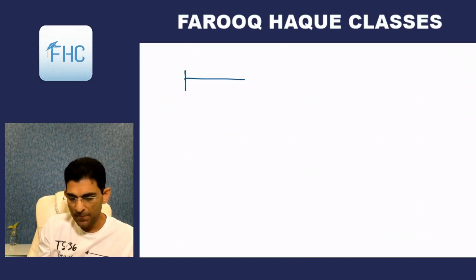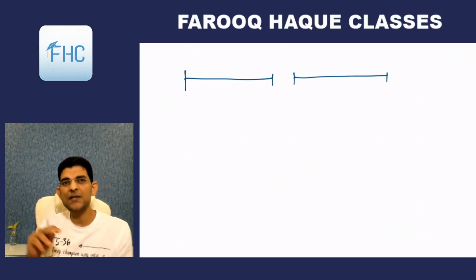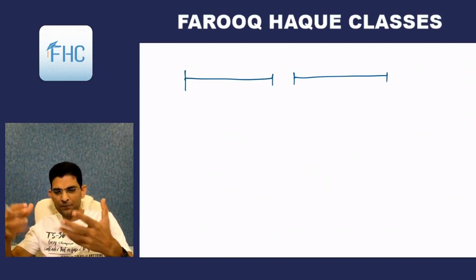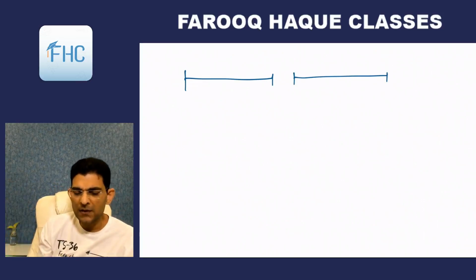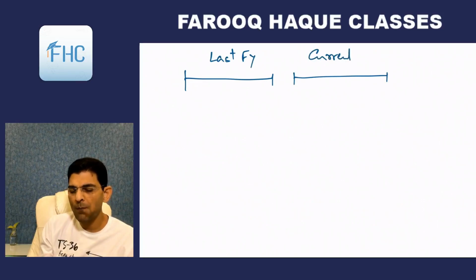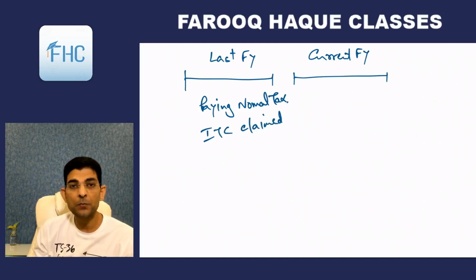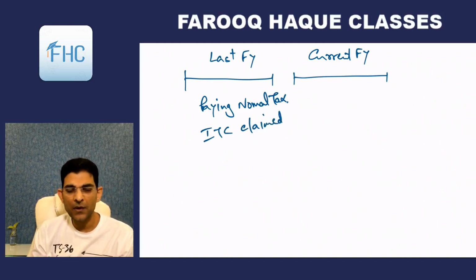What happens is that since this composition scheme and this notification are perpetual, means you can claim every year, if last year you were paying normal rate of tax, then you would also have been claiming ITC on inputs, input services and capital goods, right?